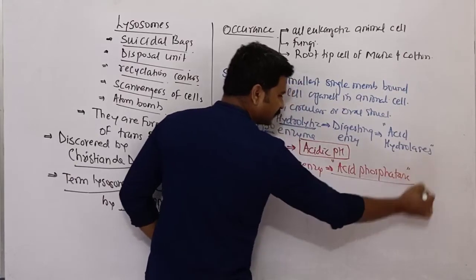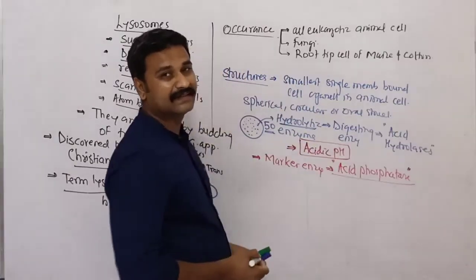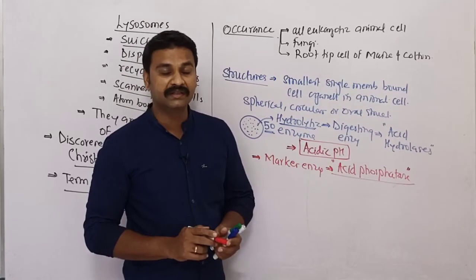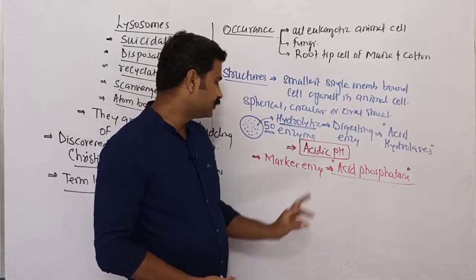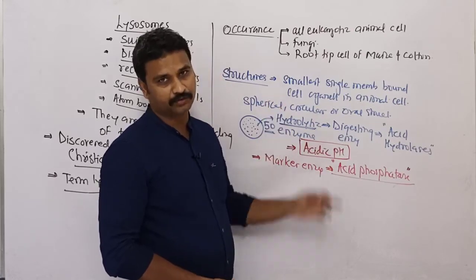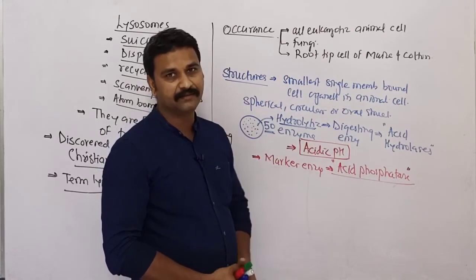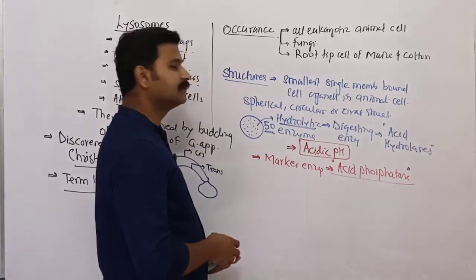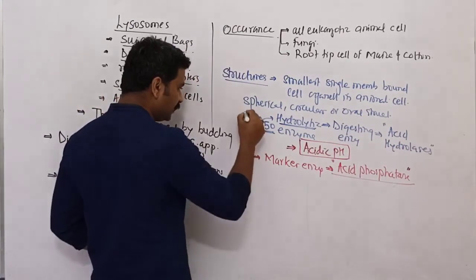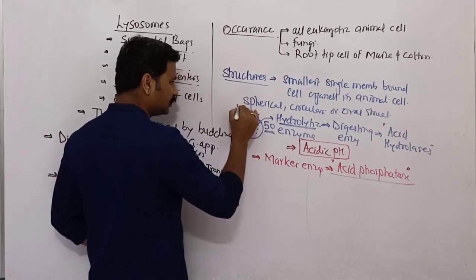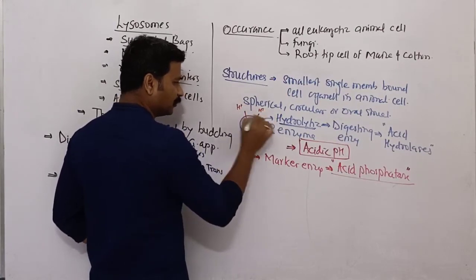An increased presence of acid phosphatase shows significant lysosomal activity inside the cell. This acidic condition is maintained inside the lysosome by actively pumping in hydrogen ions through the lysosomal membrane.